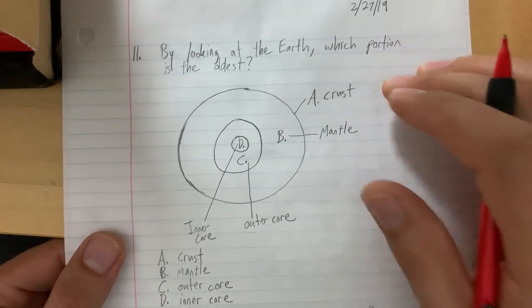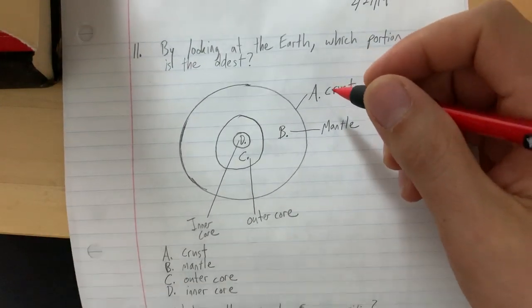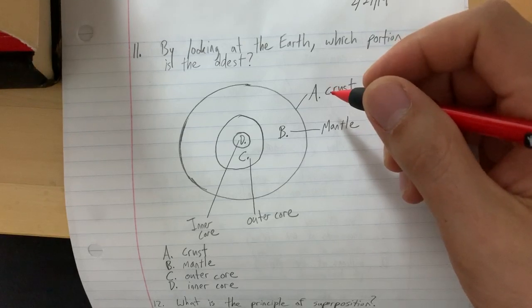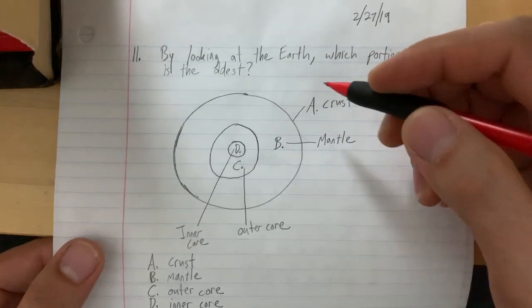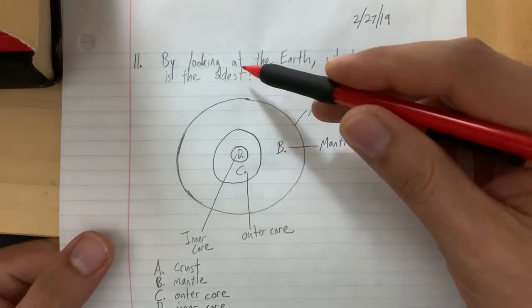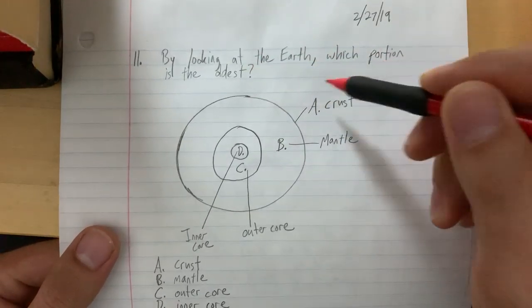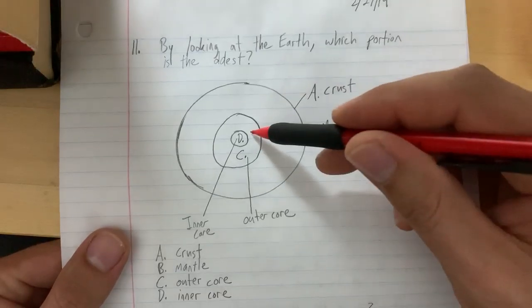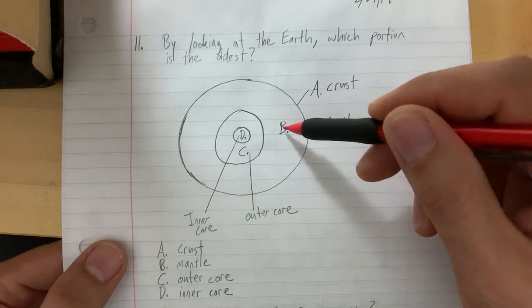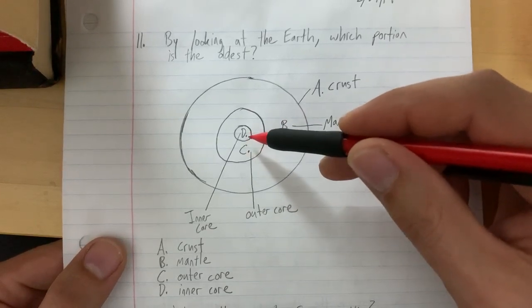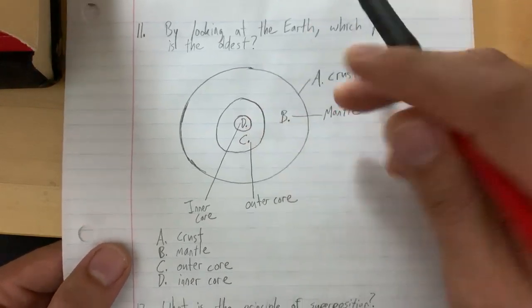Quiz number 2. I'll go over the answers to this after I read all of them. I guess I don't know exactly how to do this, but I'll just see what happens. By looking at the Earth, which portion is the oldest? D, C, B, or A? A is the crust, B is the mantle, C is the outer core, D is the inner core.